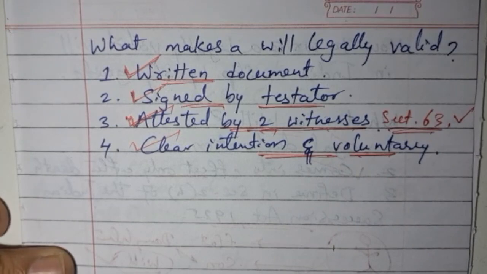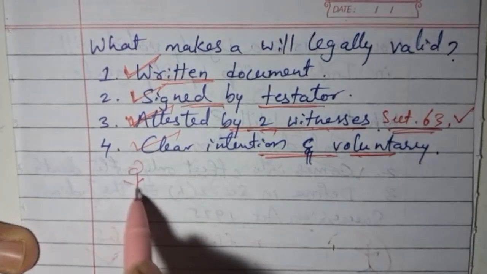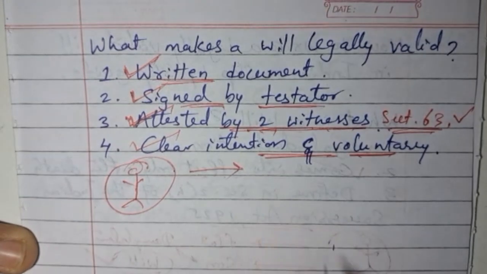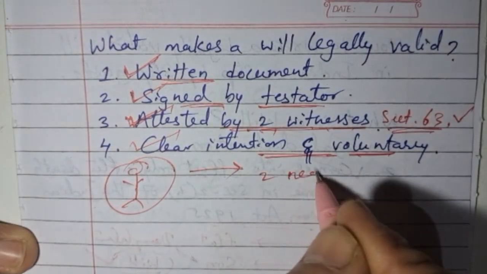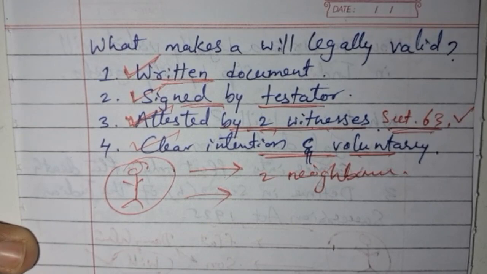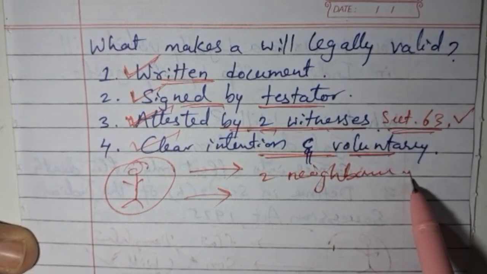Now we will try to understand this with an example. There is Mr. D'Souza, who is going to write his will and sign it. He has written a will in a document. He has also signed it and gets two neighbors to witness the will. Whenever that will is challenged, those neighbors will be the witnesses and they can tell the court that they were present during the execution of the will.